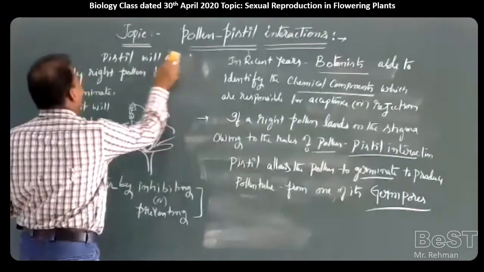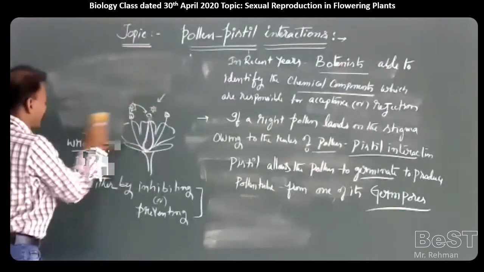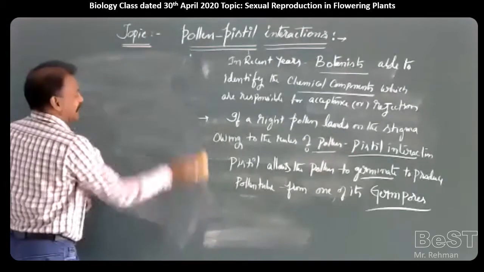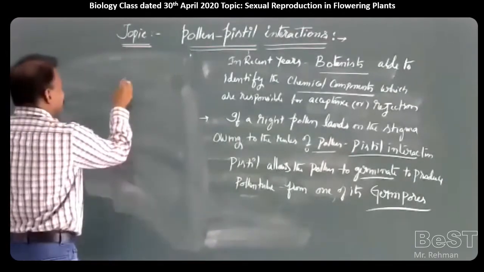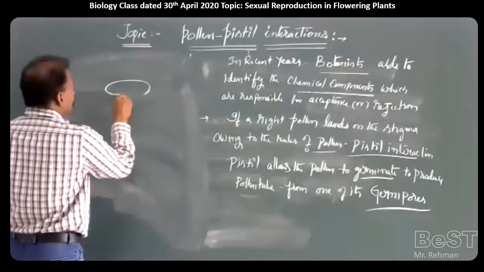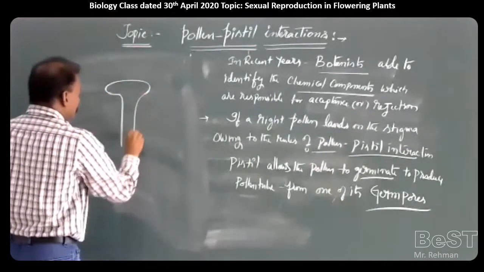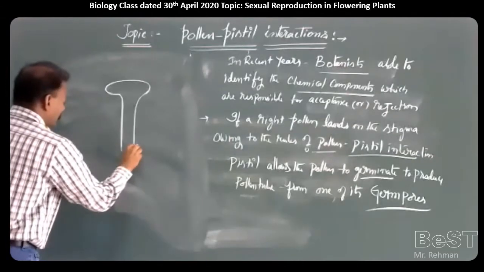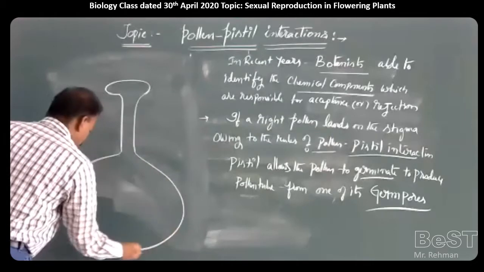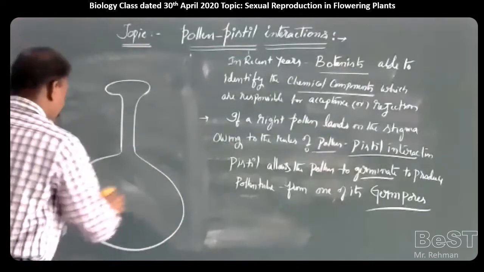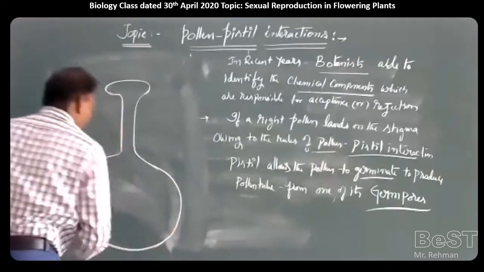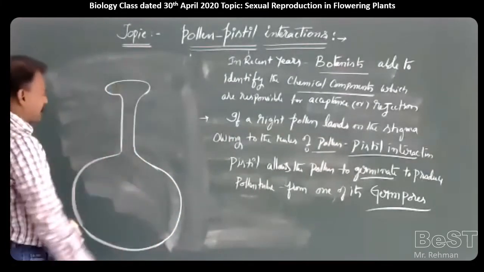Whenever the intine wall comes out in the form of a pollen tube, the diagram should be like this. This is the carpel or pistil.